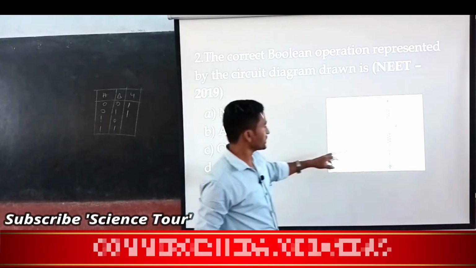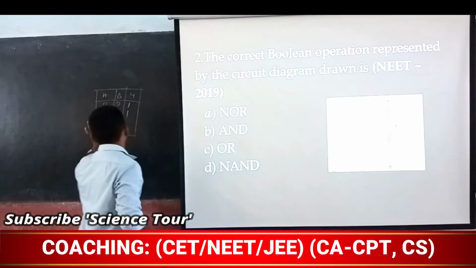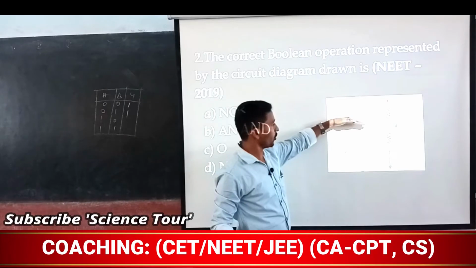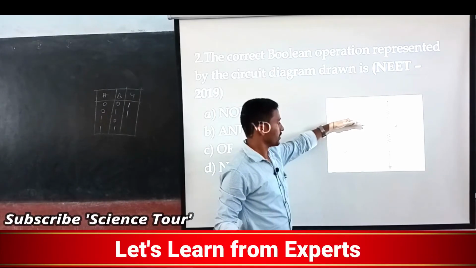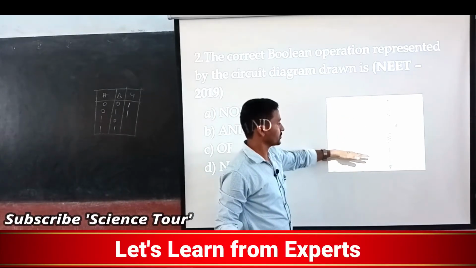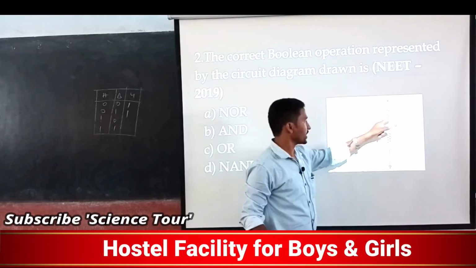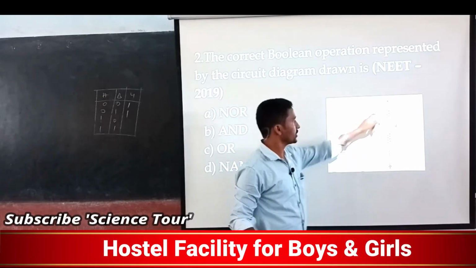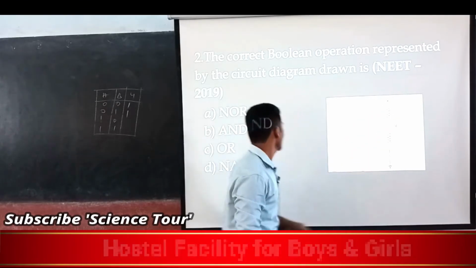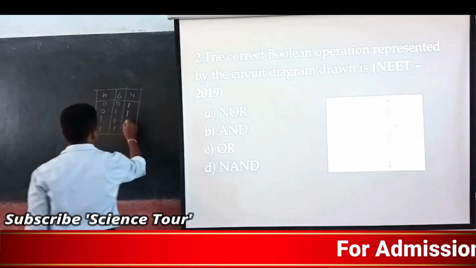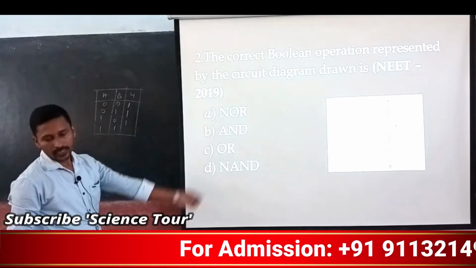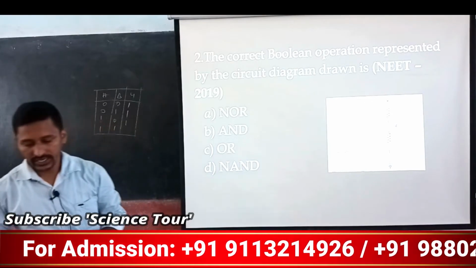Now, next, 1 and 0: this is closed, and this is open. Current may come here, but it won't go here, so the current flows from here and you are going to get the value, that is 1.